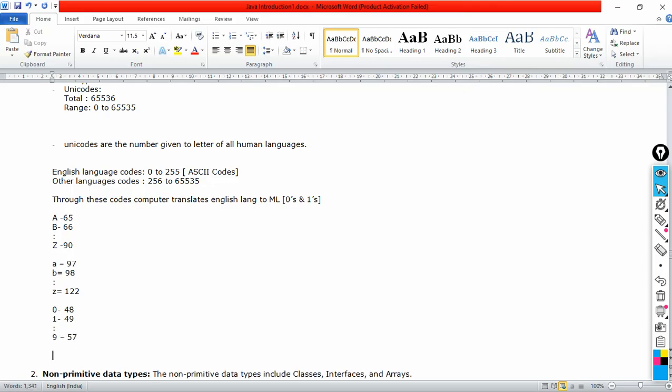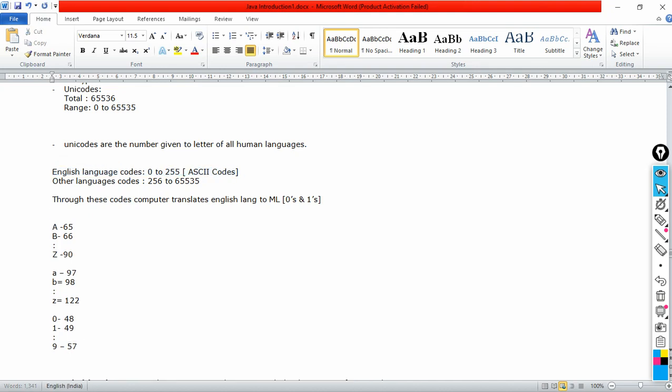Now I am talking about English language codes. These are ASCII codes; each letter in the English language is given these codes. What about the remaining, sir? What about the values before 65, like 0, 1, 2, 3, 4, 5?